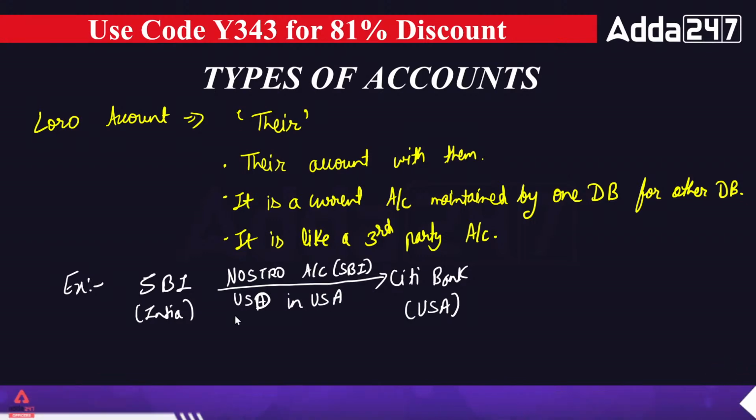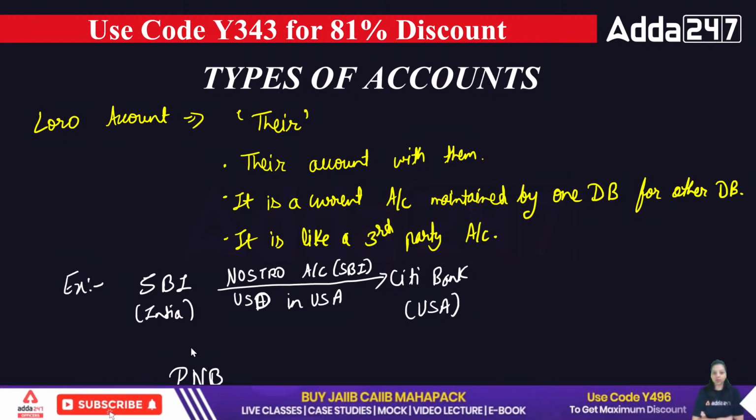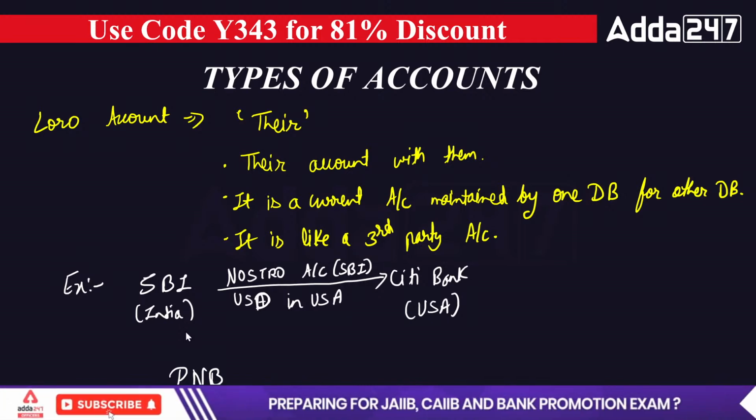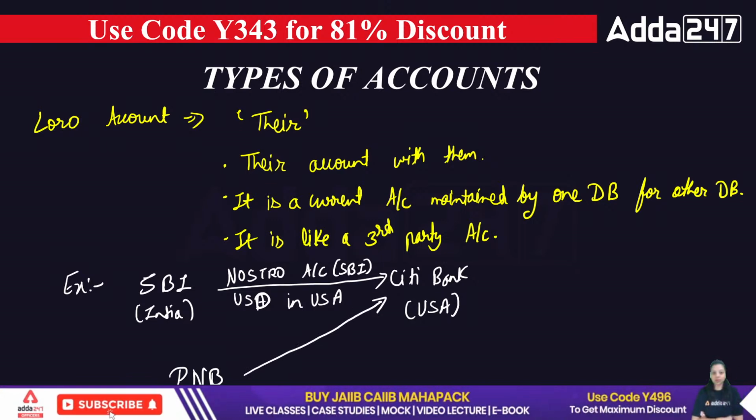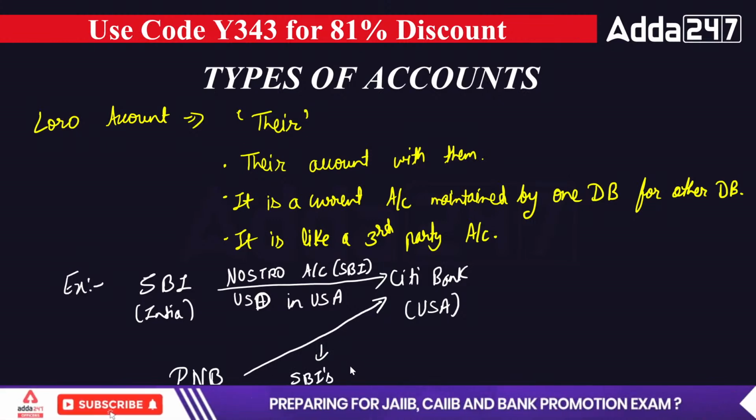But now there is another bank, that is Punjab National Bank, and Punjab National Bank needs to do a transaction in the USA in US dollars. So what is PNB doing? PNB is doing the transaction with Citibank. Okay, so PNB is using State Bank of India's Nostro account.